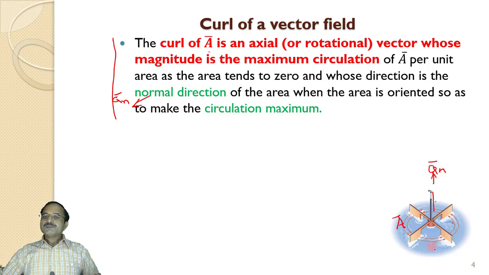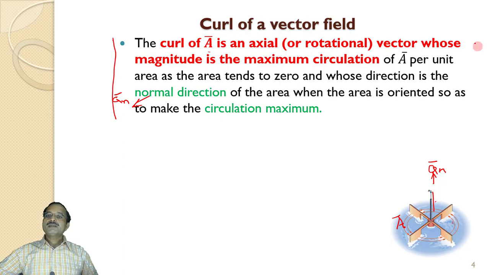So if I consider this paddle wheel lying in a flow of water, there will be different types of forces acting on this paddle wheel in all the 3 directions. So if I want to find the curl in a direction aN, then I have to orient this area so that I get the maximum amount of rotational effect.